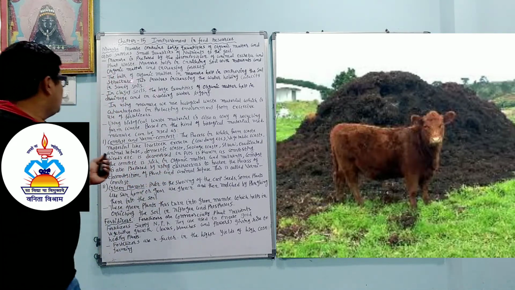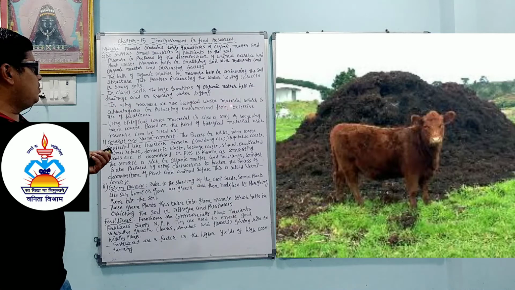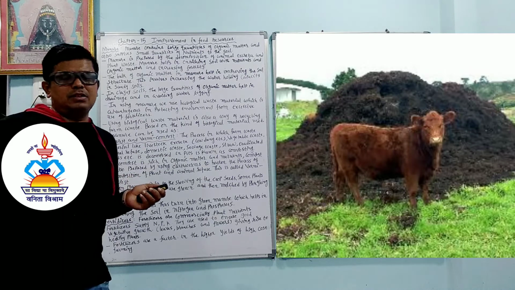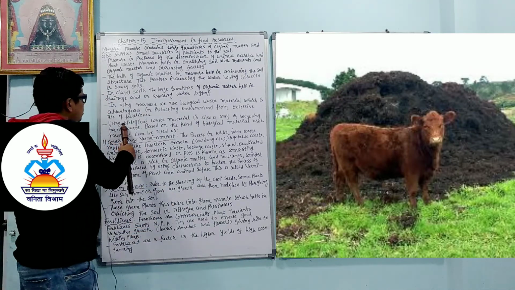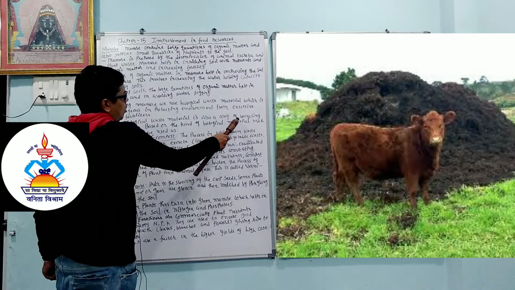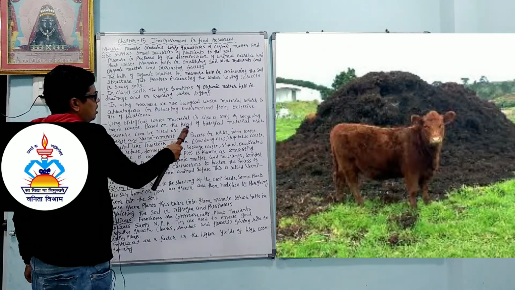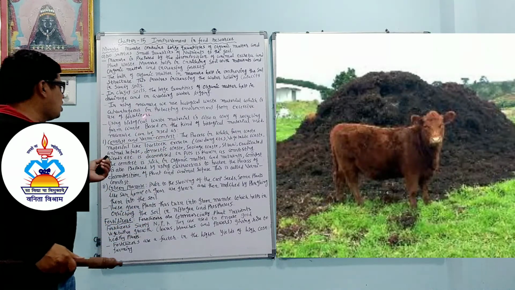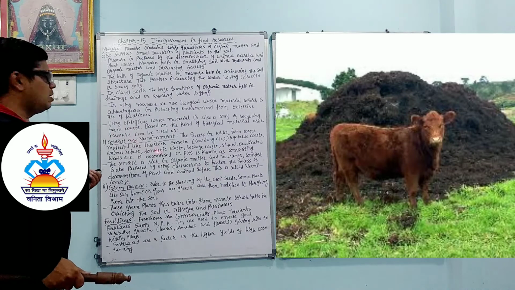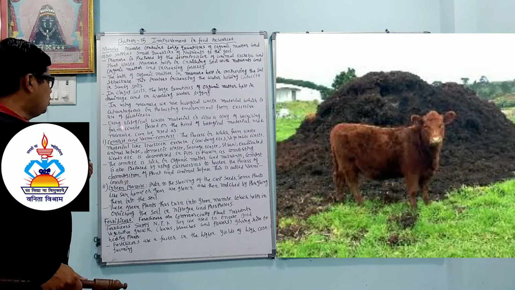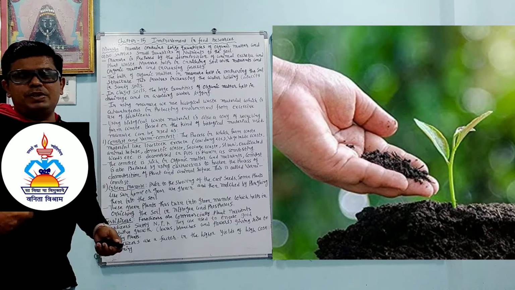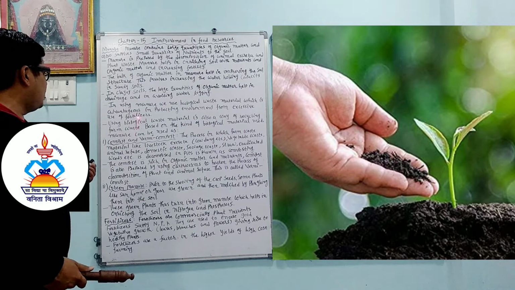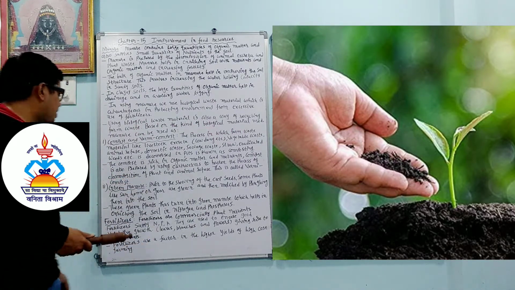So in using manure, we use a biological waste material which is advantageous in protecting the environment from the excessive use of fertilizer. Using biological waste material is also a way of recycling farm waste. Based on the kind of biological material used, manure can be of two kinds: compost and vermicompost, and the other is green manure. So we can recycle whatever biological waste material is there in the farm and use it as manure.